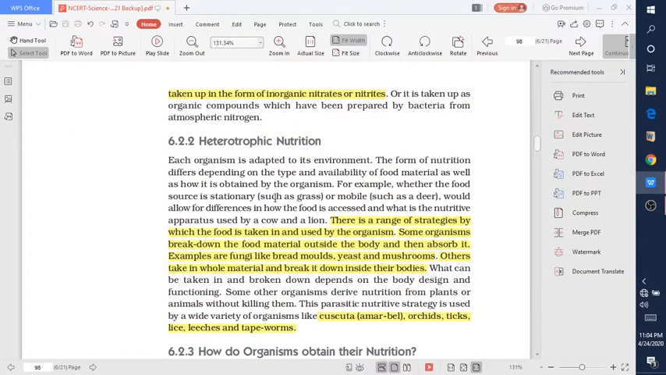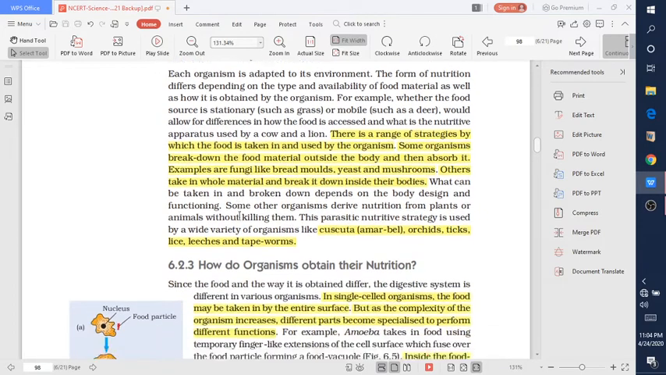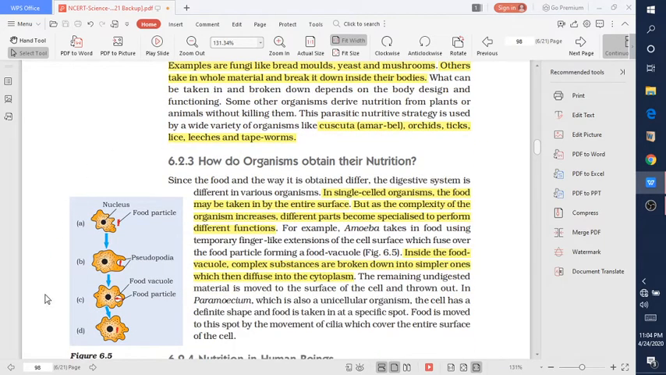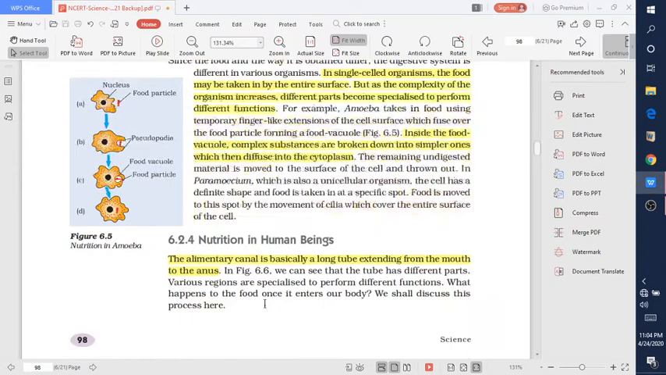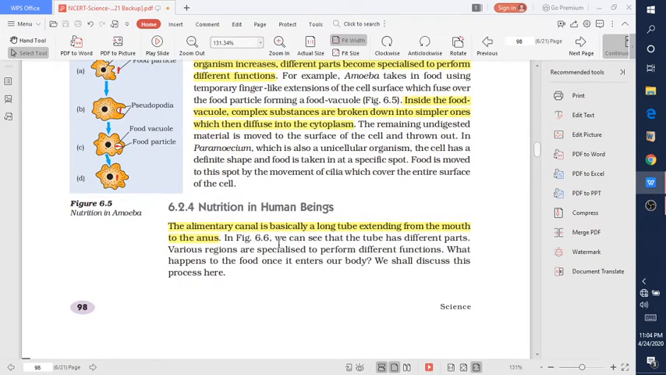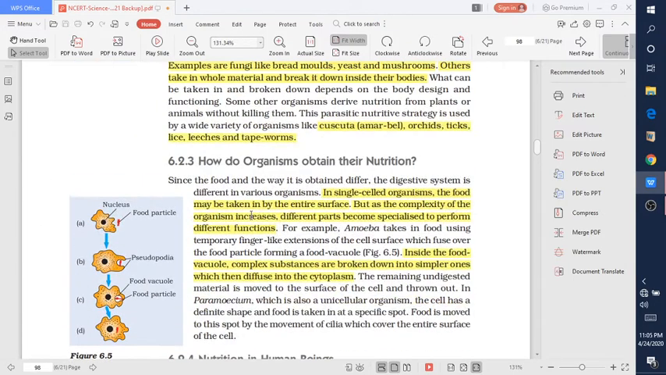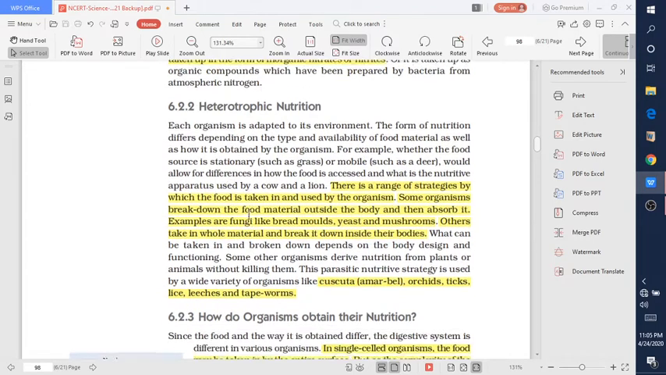So in the previous class I told you about autotrophic nutrition. In today's class I will tell you about heterotrophic nutrition, how organisms obtain their nutrition, and how amoeba takes up nutrition and fulfills its requirement. Also, very important from the exam point of view, the nutrition in human beings. So students, let's begin the topic.